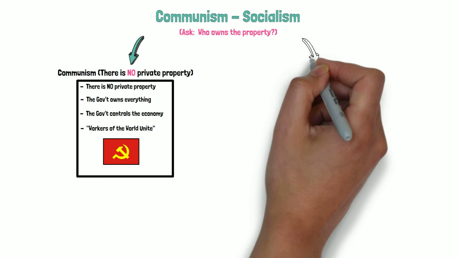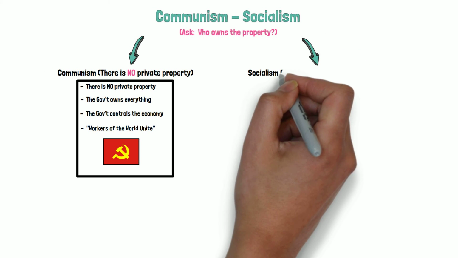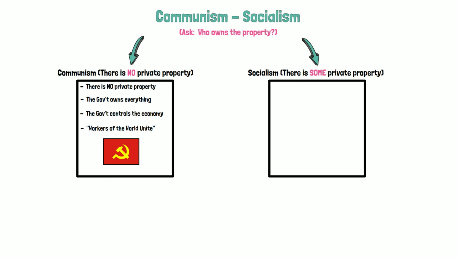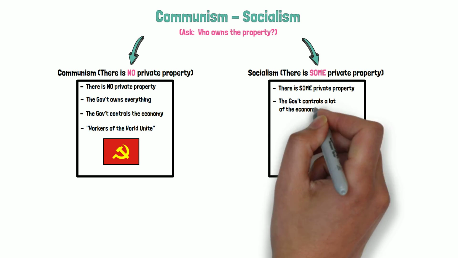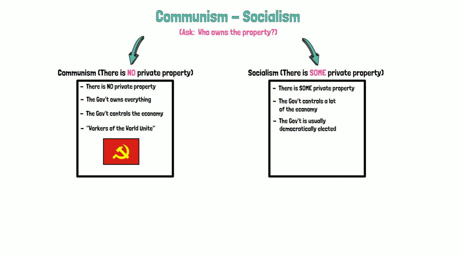Now let's talk about socialism. Socialism is very similar to communism, however, in a socialistic government, the people can own private property. With that said, the chief means of generating wealth is communally owned and managed by a democratically elected government. That's another difference. While communistic governments are generally run by authoritarian governments, socialistic governments are usually democratically elected.